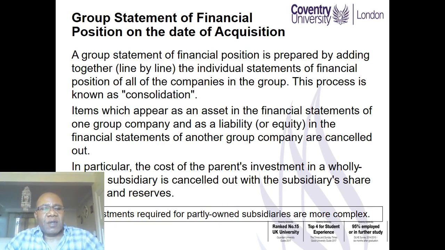So, now that we have looked at the definitions, let's begin by looking at some simple measures for preparing consolidated accounts. The first area we'll look at is the date at which control was acquired by the investor. When control is acquired, then consolidated accounts are prepared simply by adding together on a line-by-line basis the individual statements of financial position of all the companies in the group.